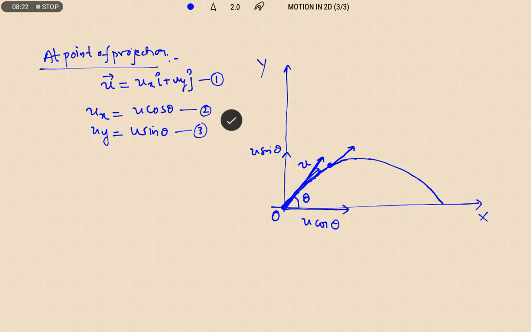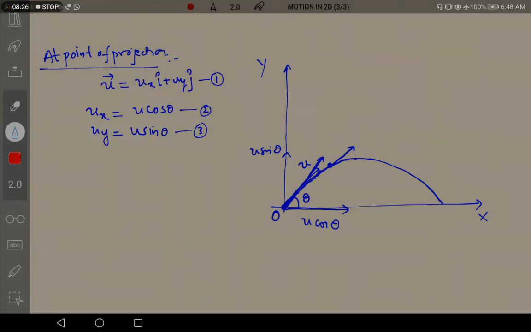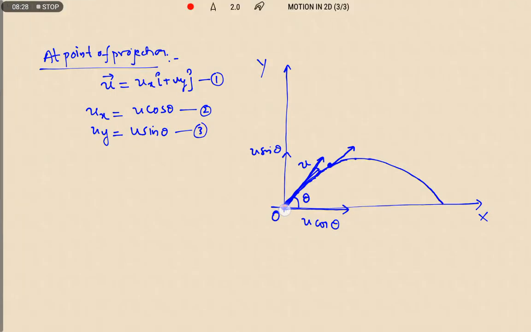Now sir, what will be the direction of the acceleration? It is moving under the influence of gravity only. So if the body is moving under the influence of gravity, the acceleration due to gravity always acts in the downward direction. Now you see, at the point of projection, the angle between velocity vector and acceleration is 90 plus theta.